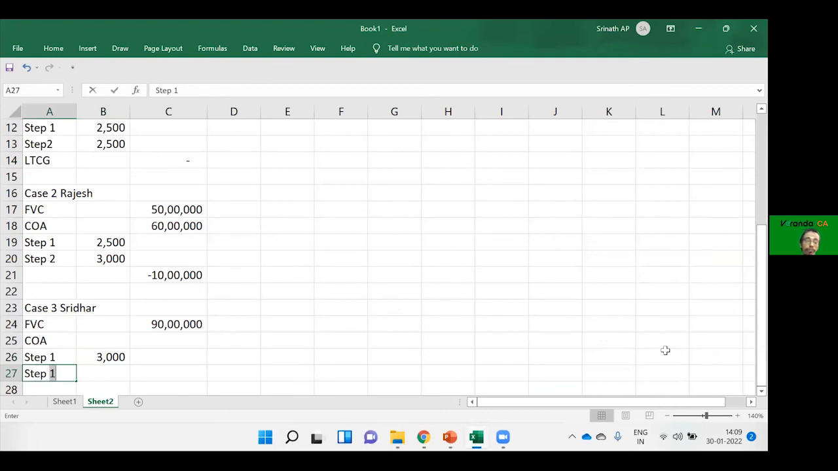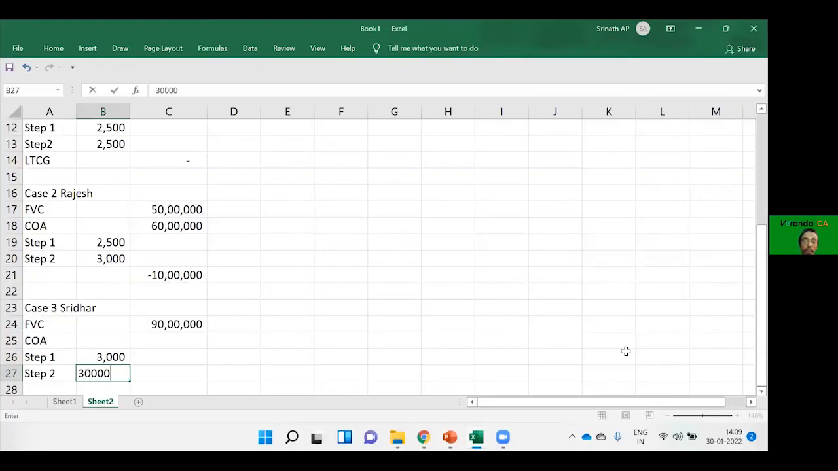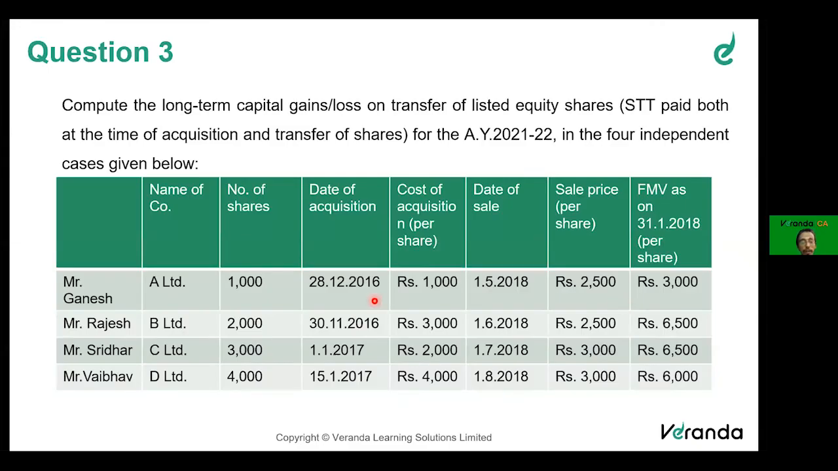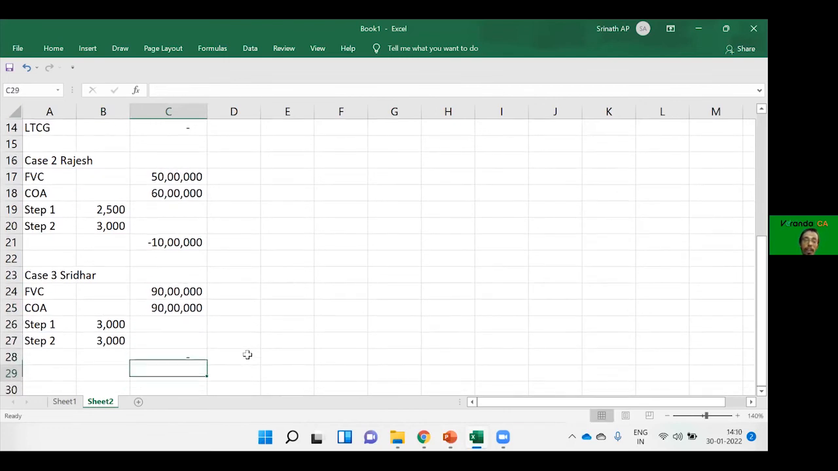Step 2: comparing 3,000 and 2,000, whichever is higher. First step is whichever is lower, you get 3,000. Second step, whichever is higher, you will again get only 3,000. So cost of acquisition is 3,000 multiplied by number of shares, 3,000. So even in this case, there will not be any capital gains. Long-term capital gains will be 0.